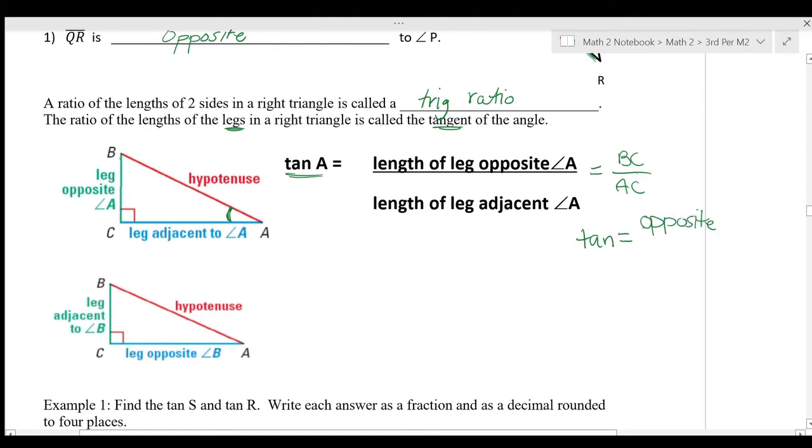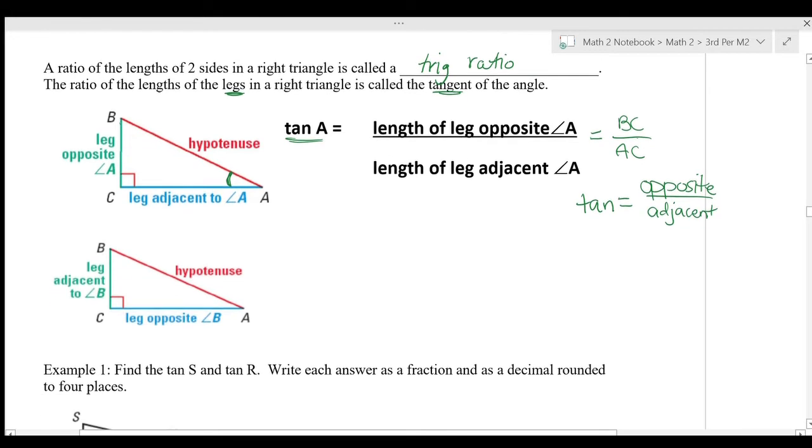Opposite over adjacent. If we wanted to find the tangent of angle B, then we would do side AC, the leg opposite, over side BC, the leg adjacent.